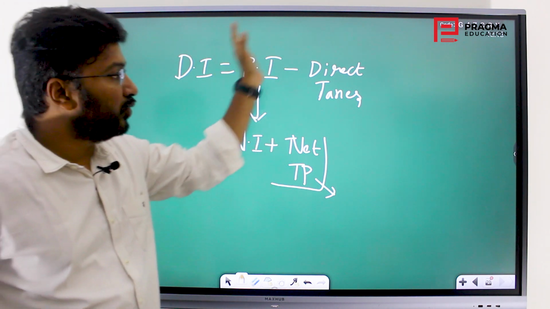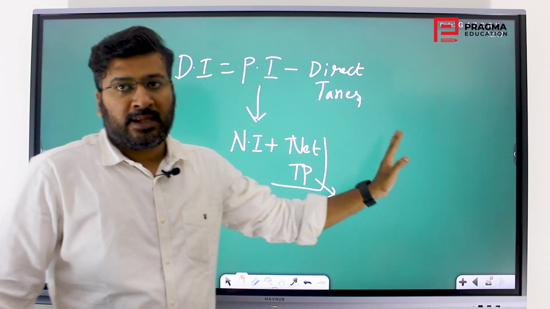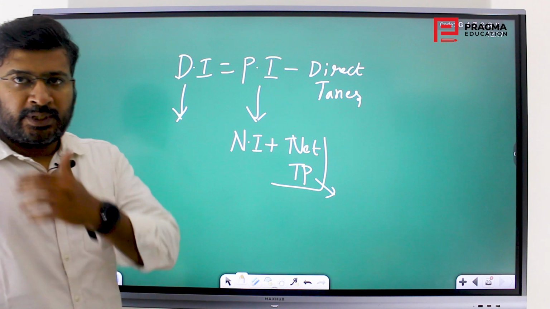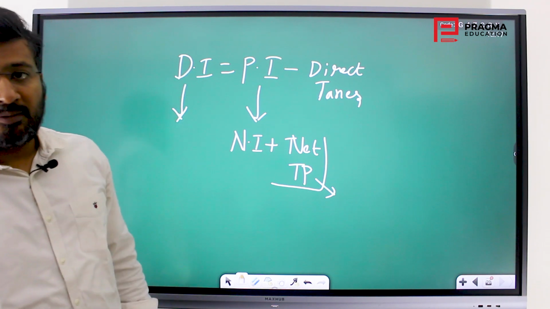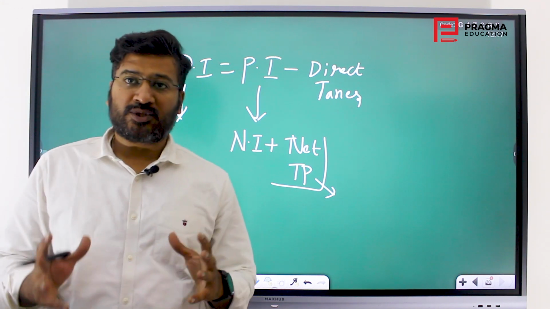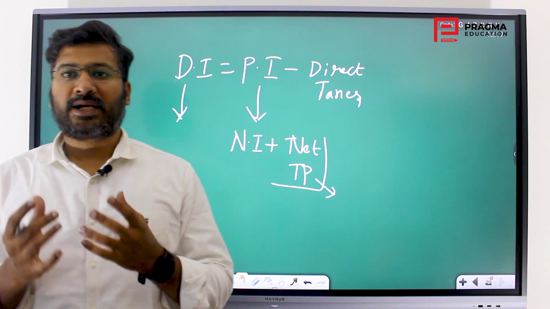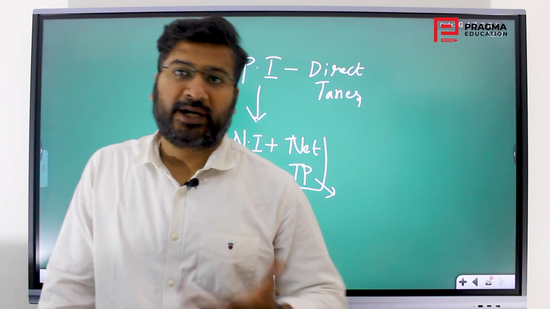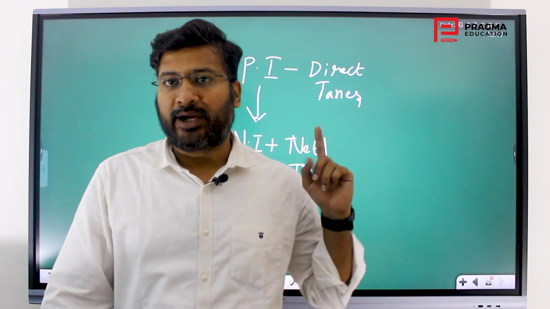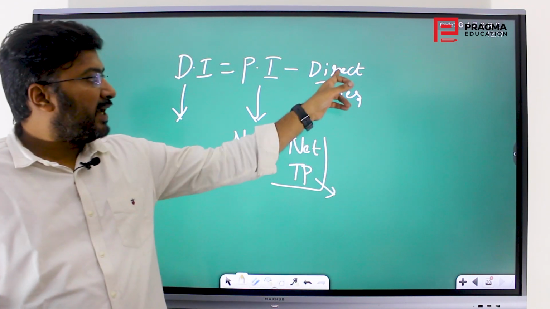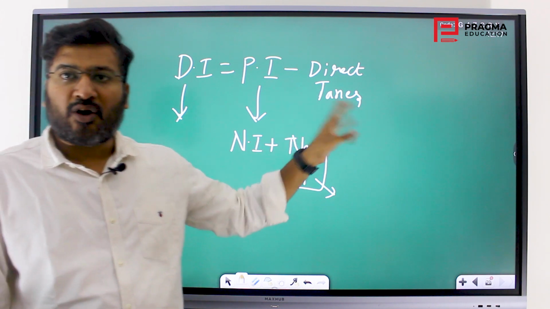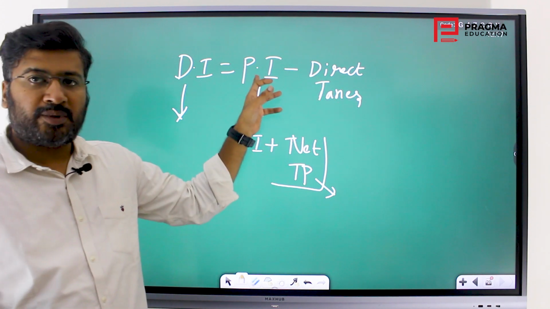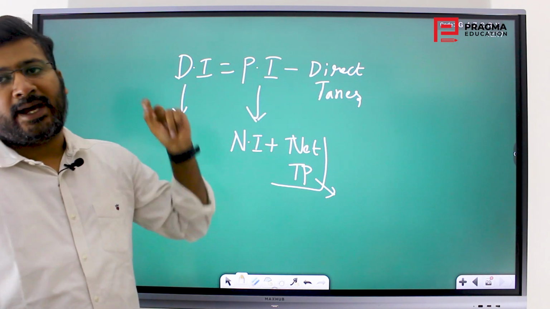From that personal income you remove the direct taxes, that gives the disposable income. So how is disposable income arrived at? It is from national income. So what is disposable income? Disposable income is that amount of income in the hands of the people which is free to be spent in the market or in the economy. So that is why direct taxes are removed. Direct taxes are an obligation. You will have to pay. That is why those direct taxes are removed from the personal income to arrive at the disposable income.